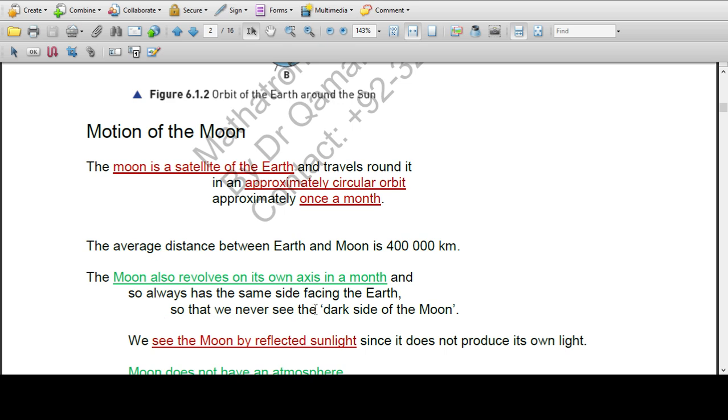So we never see the dark side of the moon. The moon reflects the light of the sun, and the face that faces the earth is always shiny, but the geometry changes with time, so we see the shiny part of the moon rising and falling.